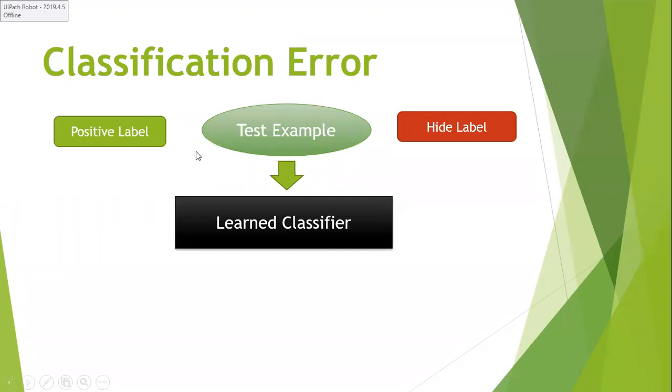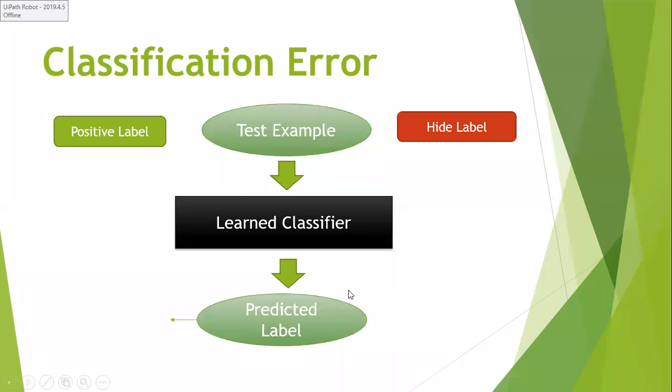What I will do first is consider one instance, one review, or one example. Even though it has a positive label, I want to evaluate this review by hiding the label and sending that example to my learned classifier. The classifier will predict a label.